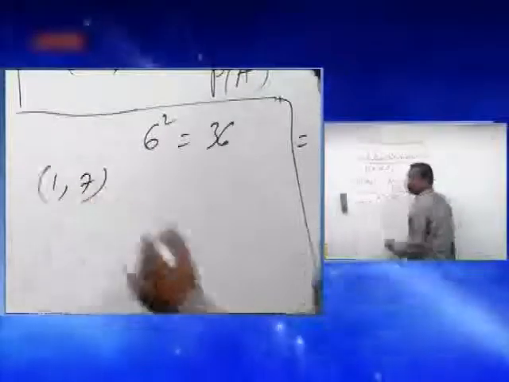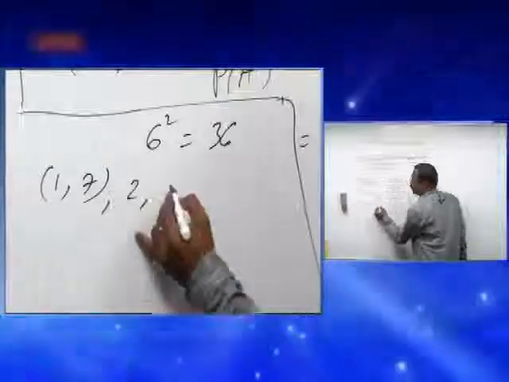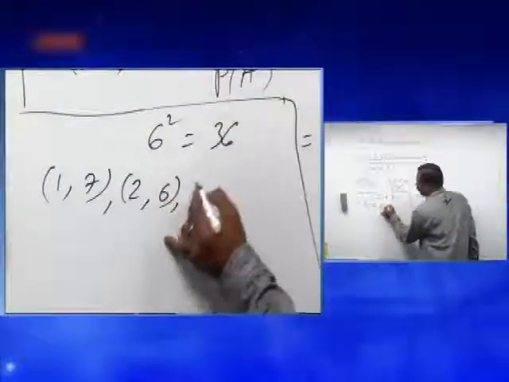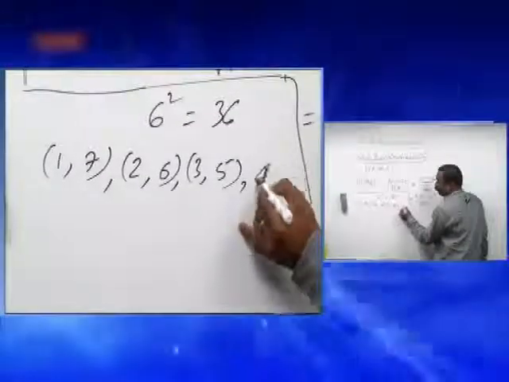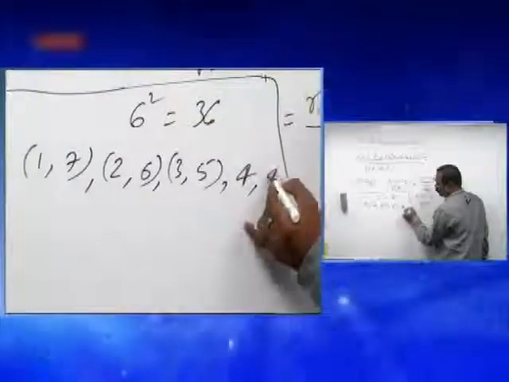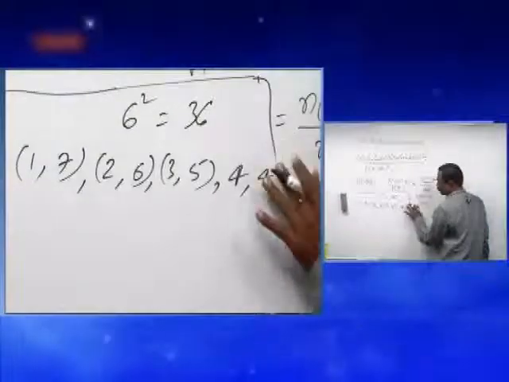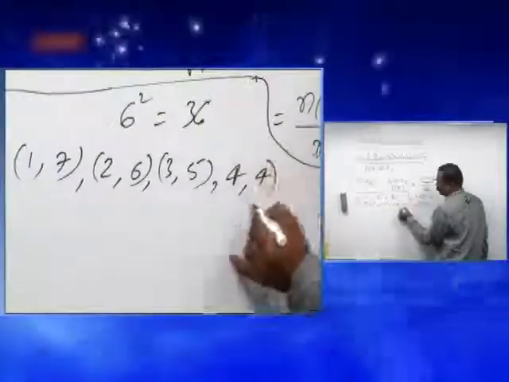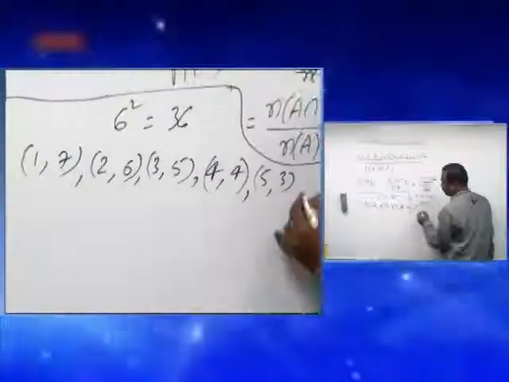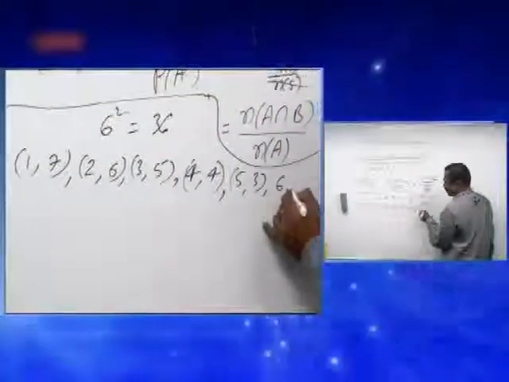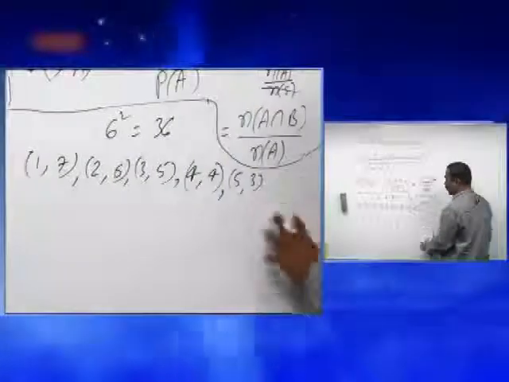So 2, 6 is one possibility. And 3, 5 is another possibility. And 4, 4 is another possibility. And next, 5, 3 is another possibility. And 6, 2; no other combination for this one.